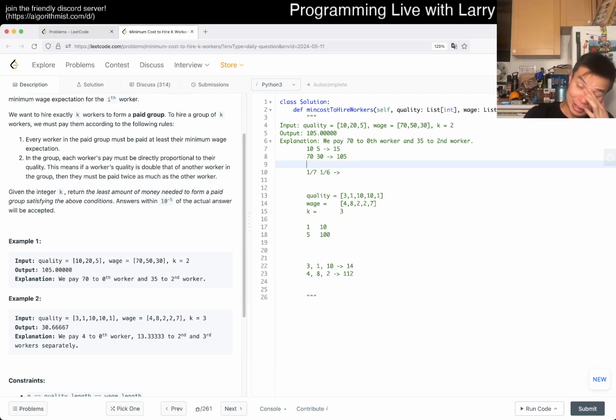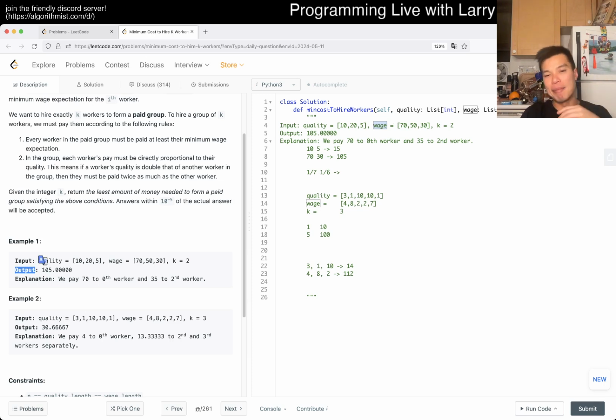The idea here is that we look at the ratio of quality over wage, and because we have total quality, and because the minimum wage per quality is going to be the lowest one, meaning that you have to pay the most wage, then you already have total quality and the quality per wage, and that's enough to get the minimum wage.